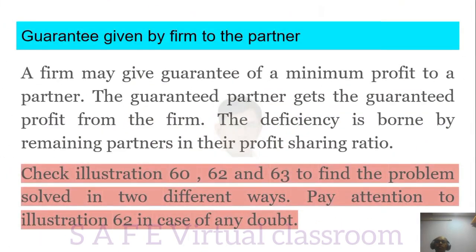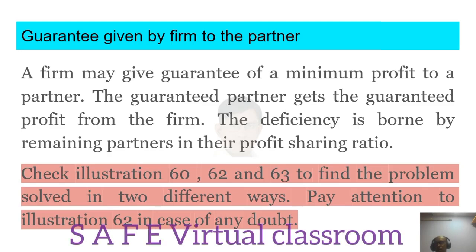Guarantee given by the firm to the partner. Sometimes the firm may guarantee a partner. The firm will say that it will pay a minimum profit to a partner. So the guaranteed partner gets the guaranteed profit from the firm. The deficiency is borne by the remaining partners in their profit sharing ratio. So first they have to give to the guaranteed partner, and whatever is left they share among themselves in the profit sharing ratio. That's all. Check illustrations 60, 62 and 63.